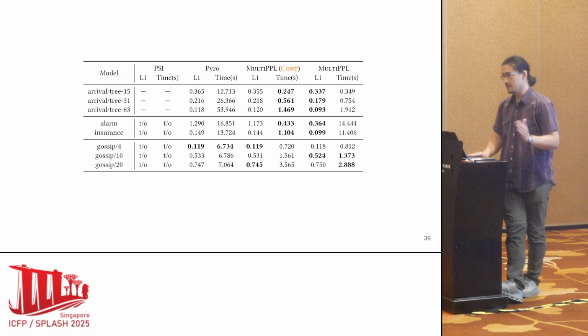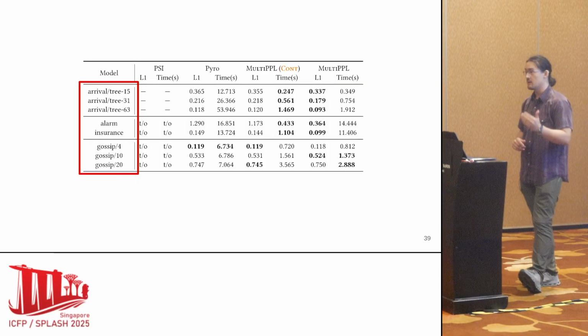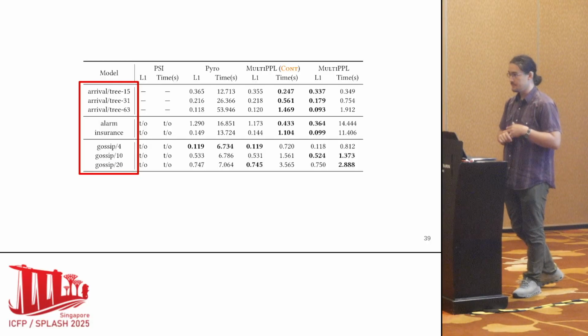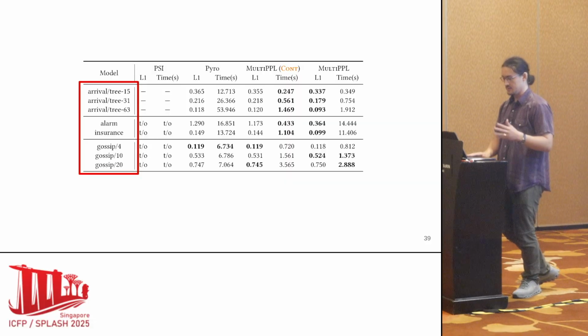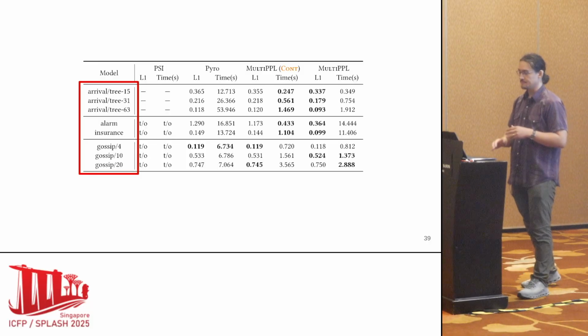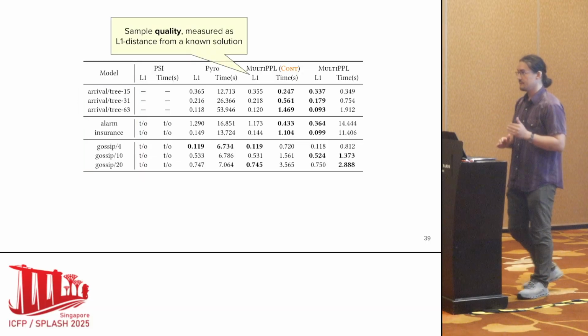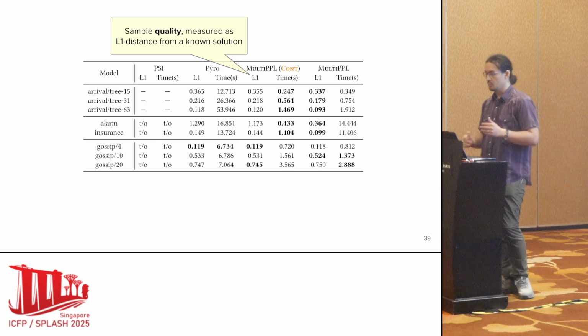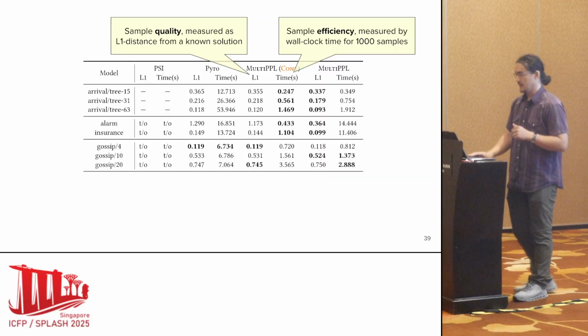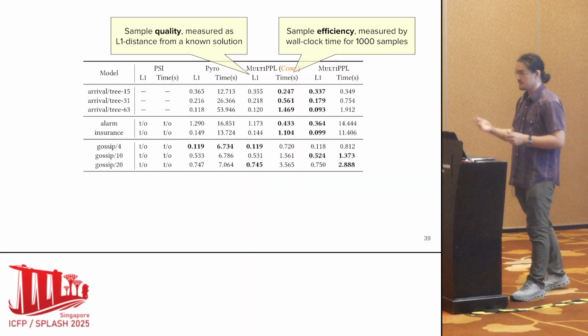And so here's one of our two tables. Specifically, here we're evaluating that arrival model from the motivating example. We have some discrete Bayes nets, and we also include in this table an undirected gossip protocol as a probabilistic model, which is quite adversarial to knowledge compilation. We're interested in evaluating two metrics: sample quality, which is measured as L1 distance from a known solution, and sample efficiency, which is measured by the wall clock time for taking 1,000 samples.